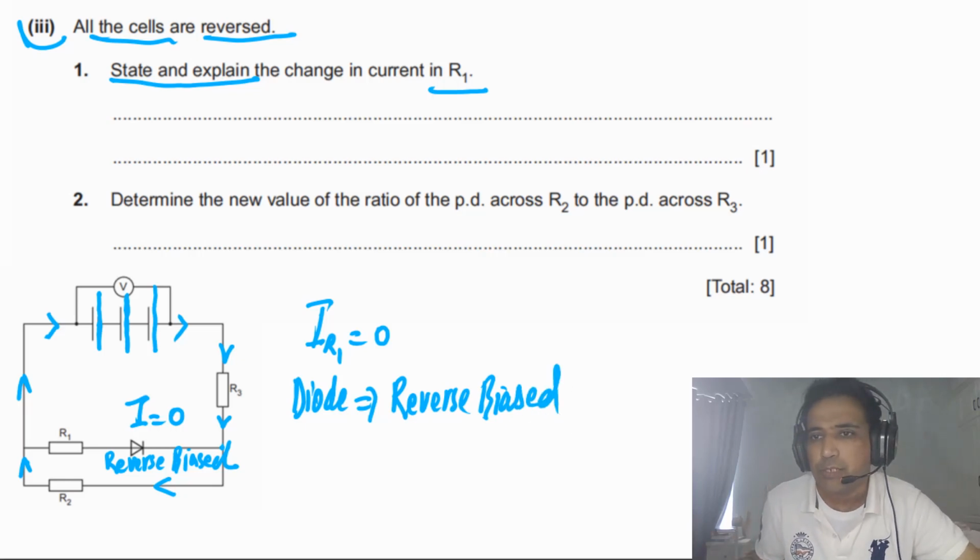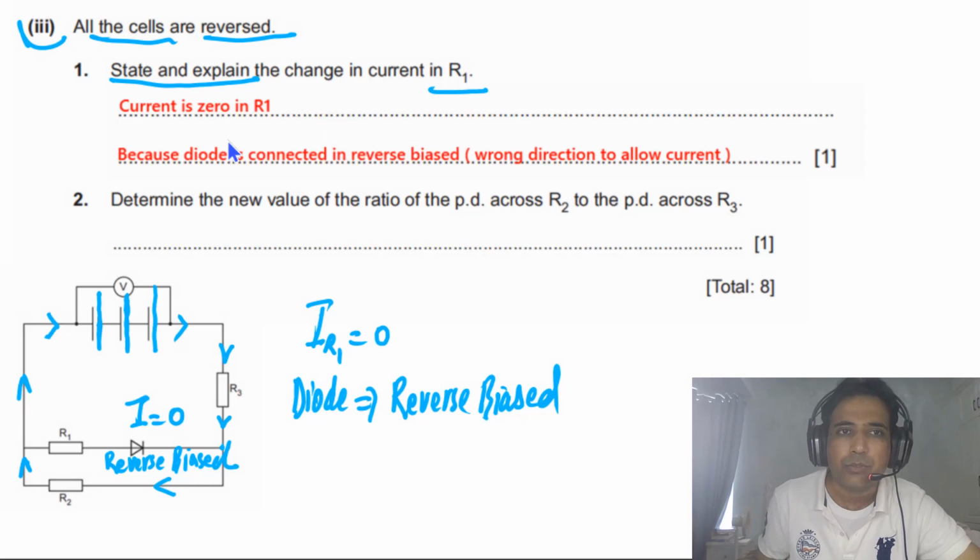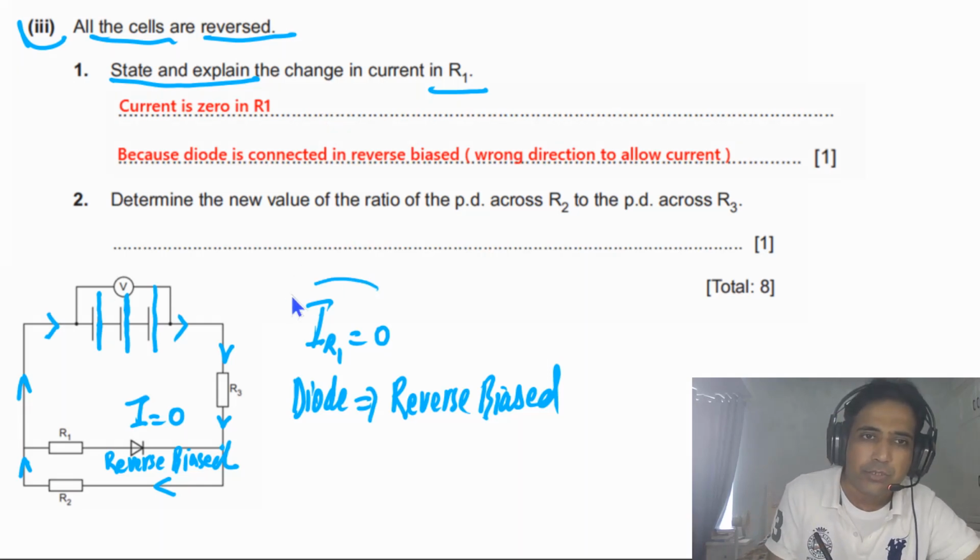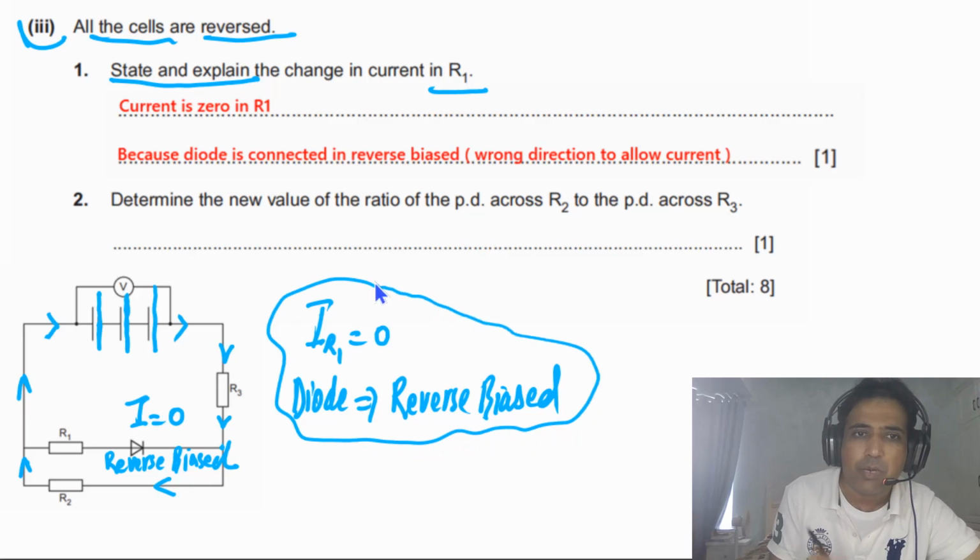Now let me show you the answer, how you can write down your answer. This is how you can write it. If you write down these 2 points like this, you will also get 2 marks.